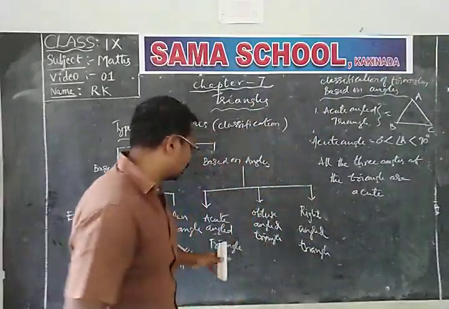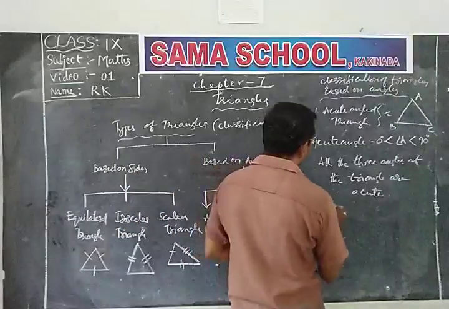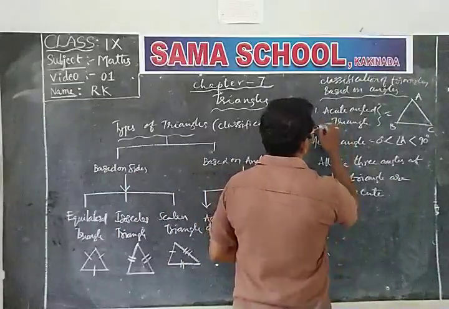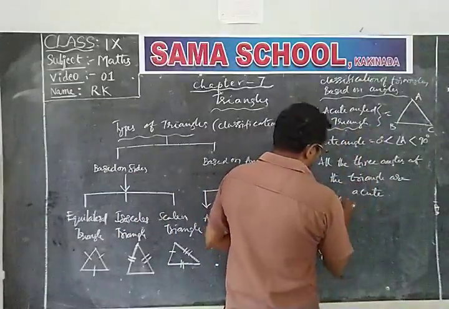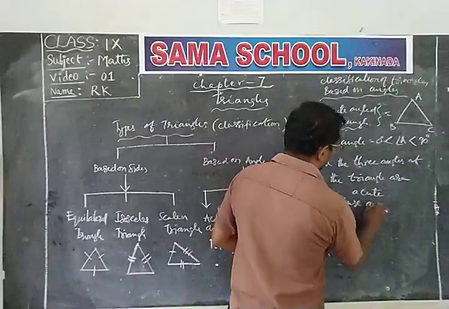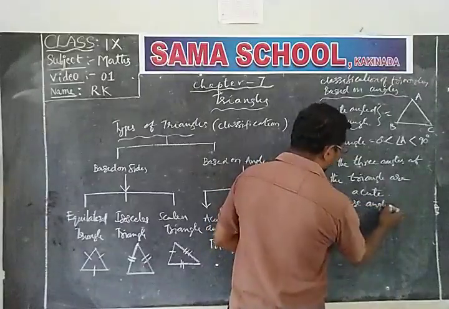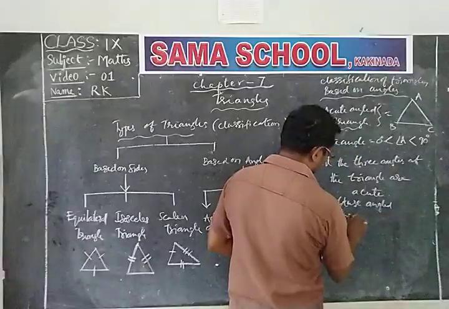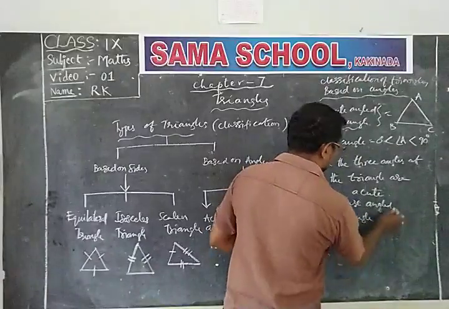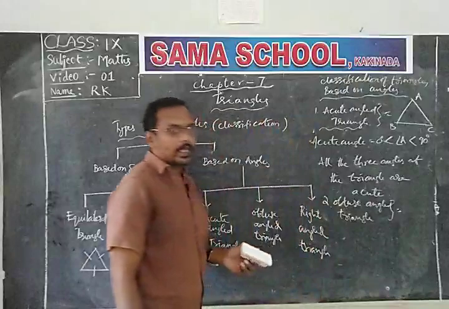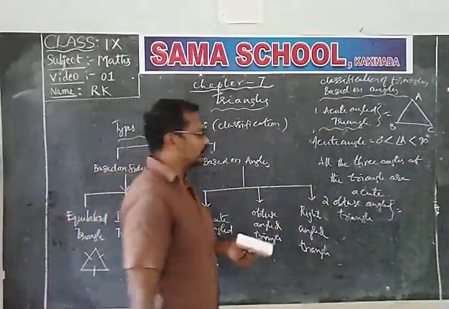Then what is the obtuse angle triangle? The second one is the obtuse angle triangle. First of all, what is an obtuse angle?